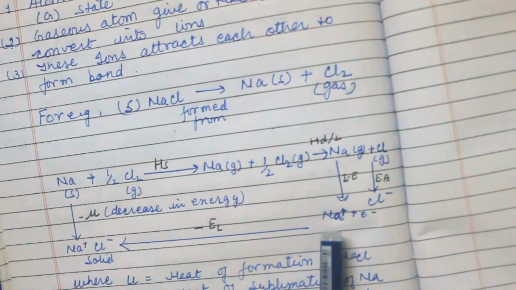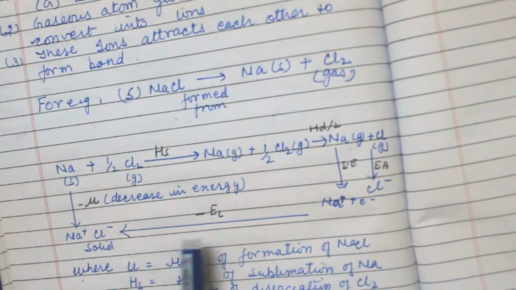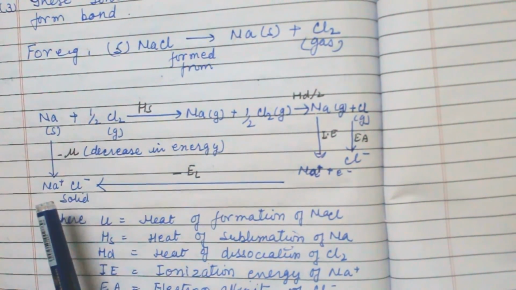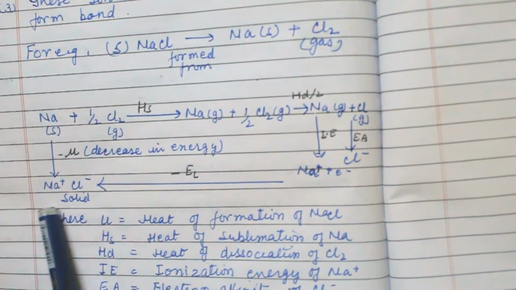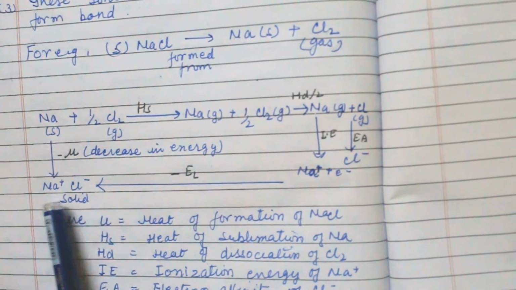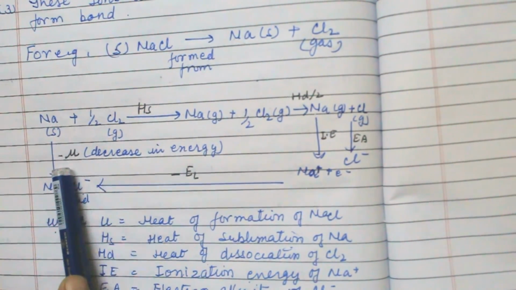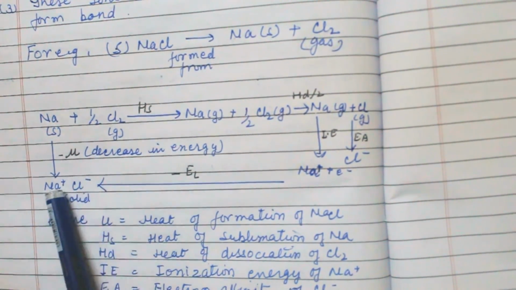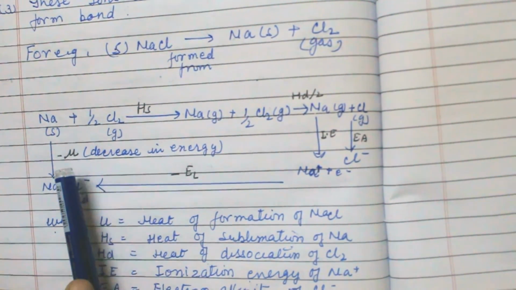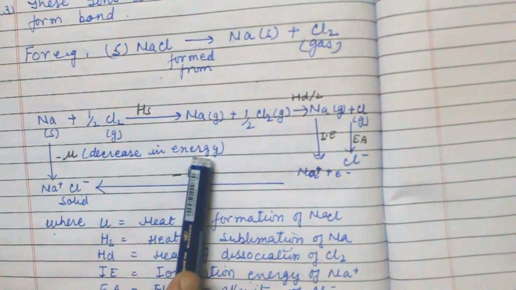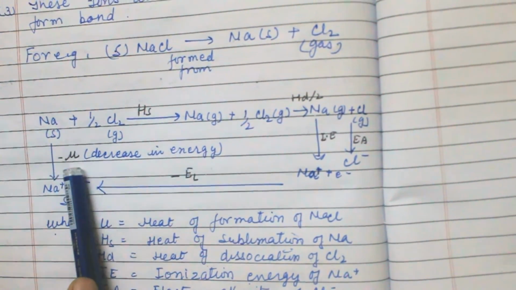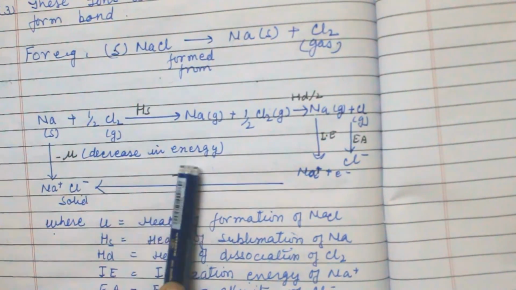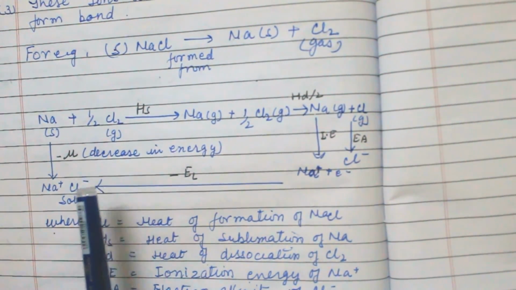Now here the Na and Cl ions again release energy, that is the lattice energy U, and again it becomes solid NaCl. Both of them become solid NaCl, and it is in the cyclic form. Here Na and Cl directly form solid NaCl. So minus U means decrease in energy and bond is formed. When U is minus, then bond is formed between two ions, and when U is plus, that means energy is positive, then bond does not form.